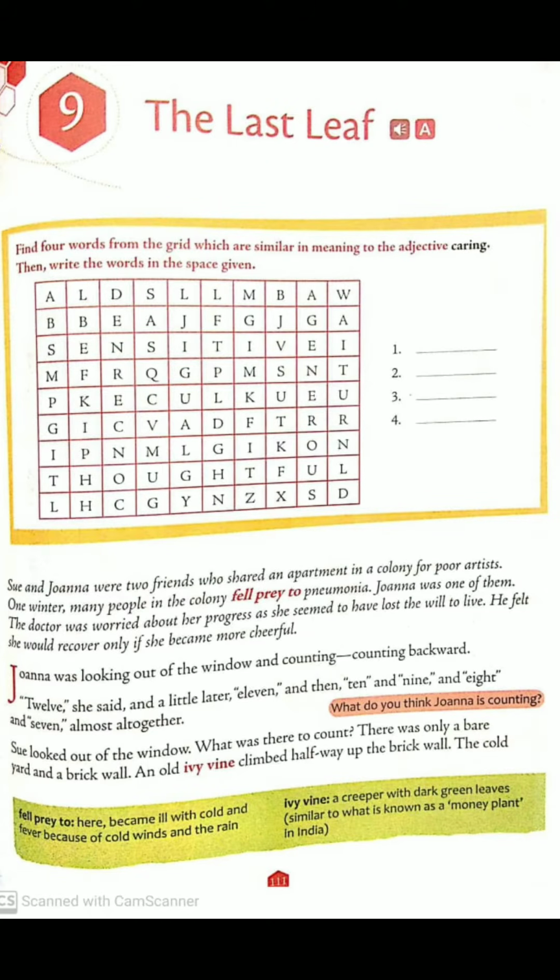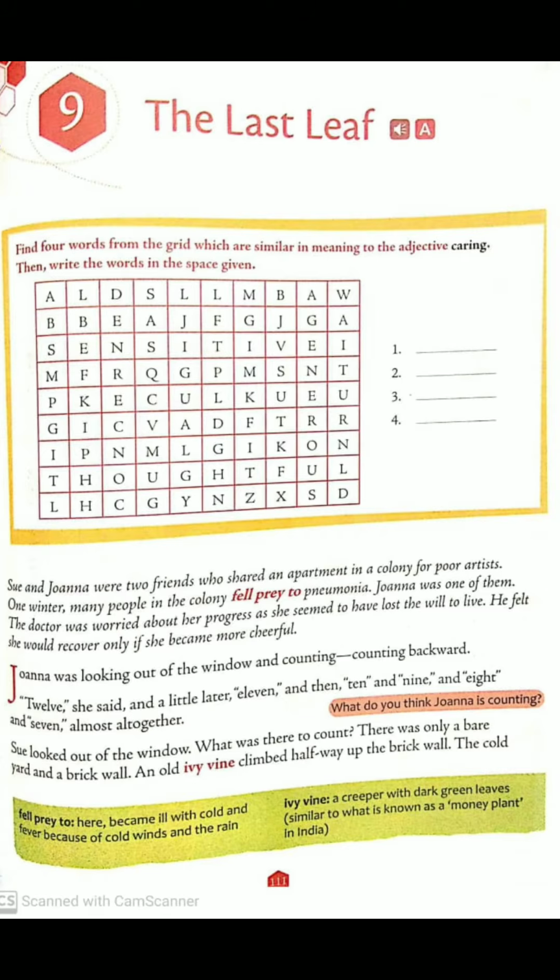Sue and Joanna were two friends who shared an apartment in a colony for poor artists. One winter, many people in the colony fell prey to pneumonia. Joanna was one of them. The doctor was worried about her progress as she seemed to have lost the will to live. He felt she would recover only if she became more cheerful.